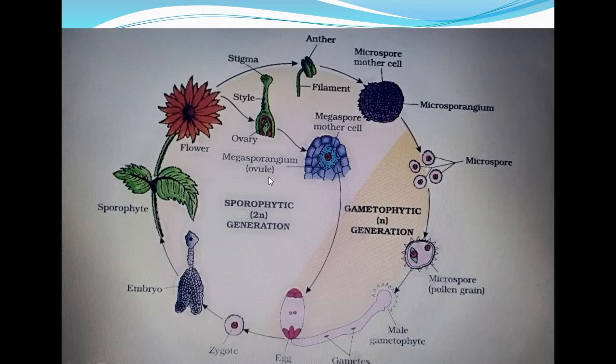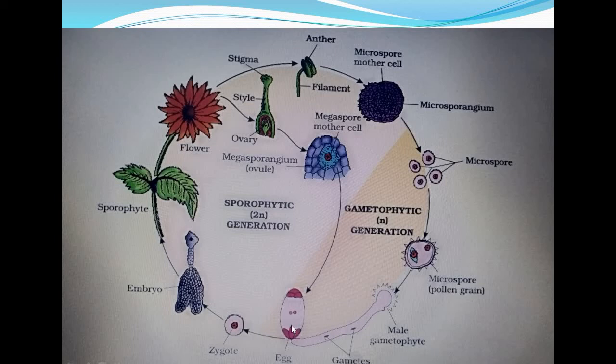So how does the life cycle continue? In flowering plants, in the ovary there are ovules which are haploid, and the male gametic organ, that is the stamen, has the anther on top. From the anther the sperm cell is produced, and the sperm cell through air or any other mode comes to the female genetic organ, that is on the stigma. Here they form the pollen tubes, and through the pollen tubes the two male gametes enter the egg.